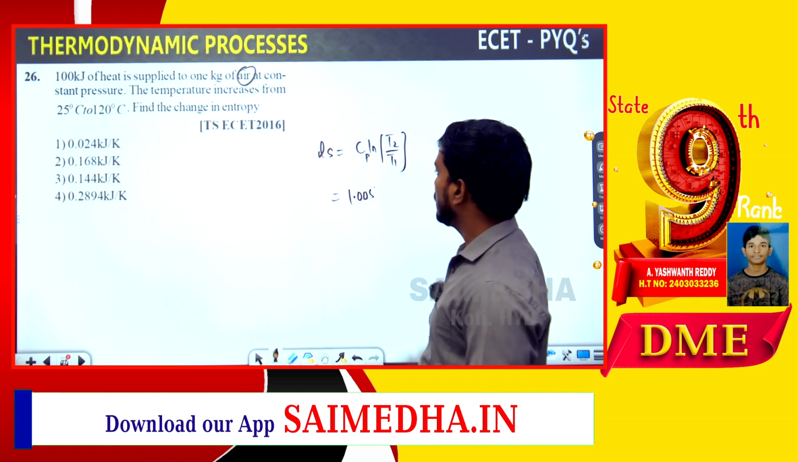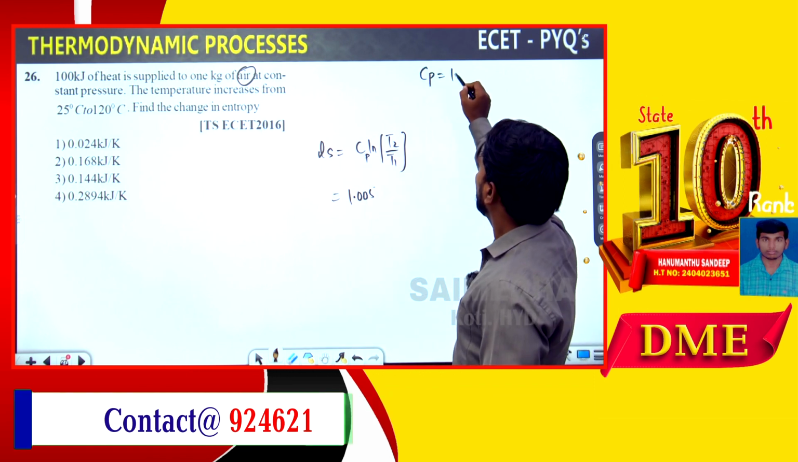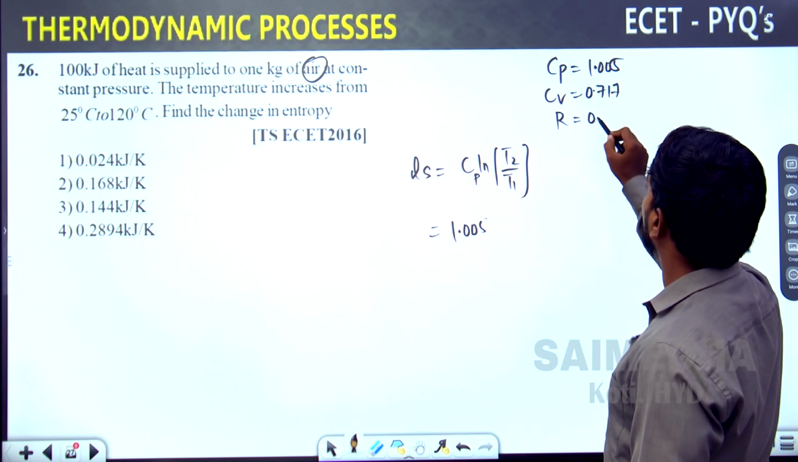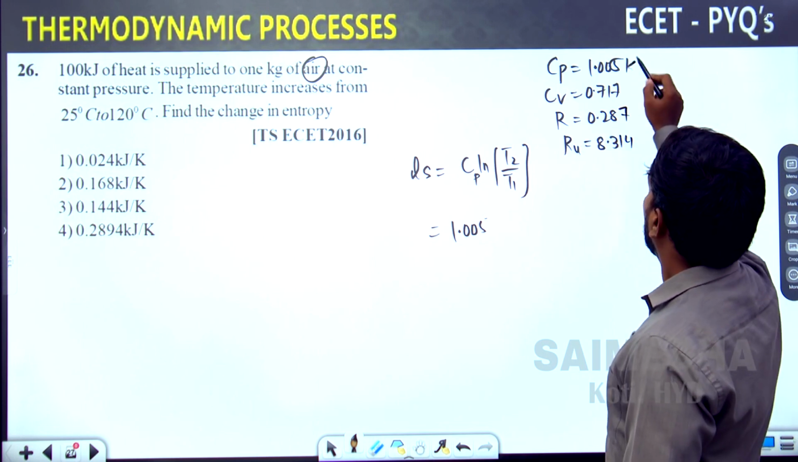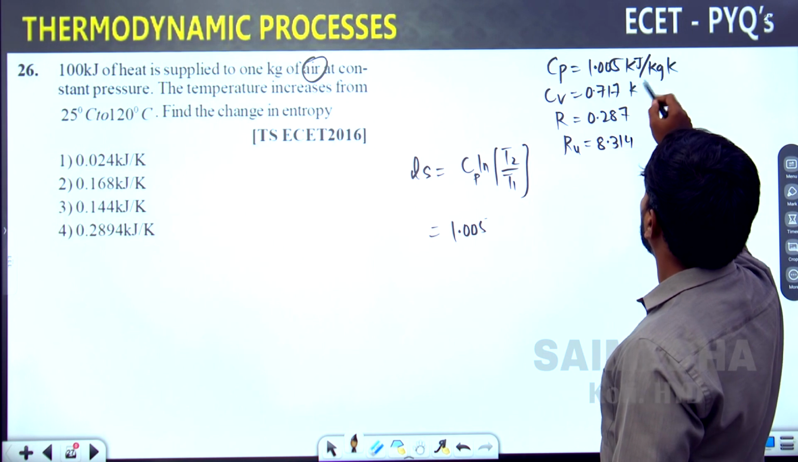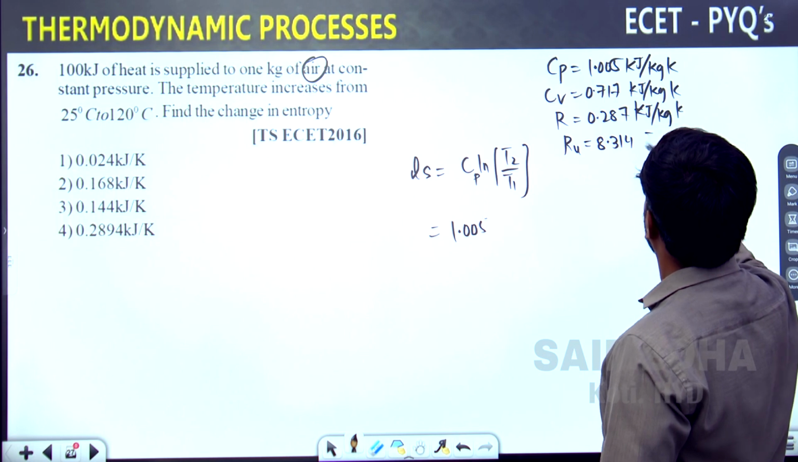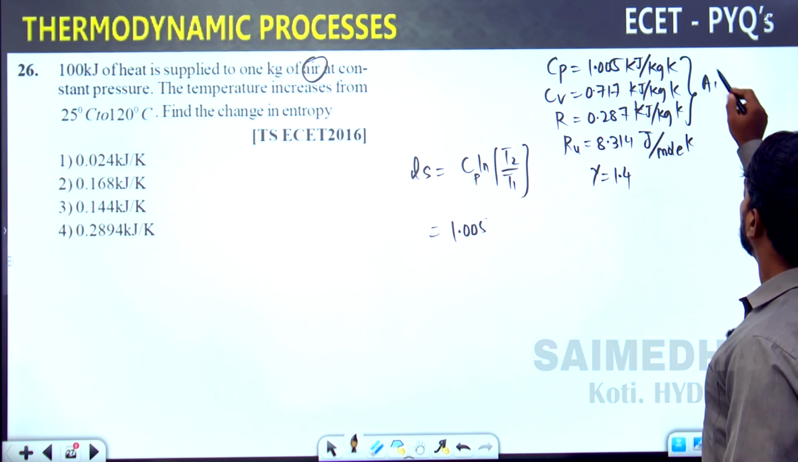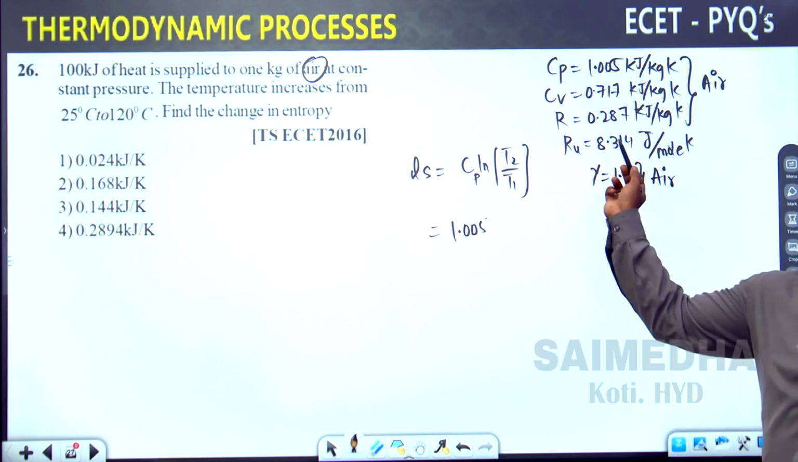Cp value 1.005, Cv value 0.717, gamma value 1.4, R value 0.287, Ru value 8.314. Okay, you have to memorize these values. Units: kilojoule per kg Kelvin, kilojoule per kg Kelvin, kilojoule per kg Kelvin, joule per mole Kelvin. Gamma value is equal to 1.4. These all values are for air. The universal gas constant never changes.